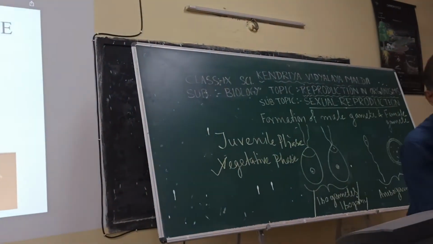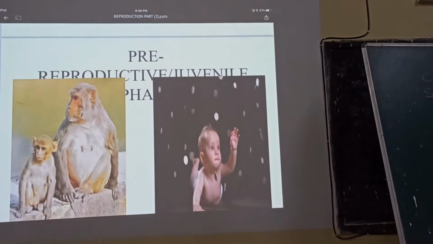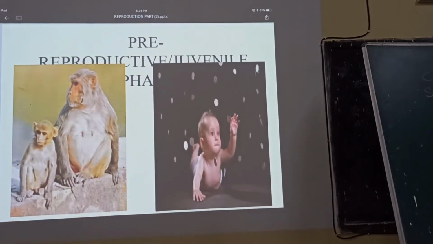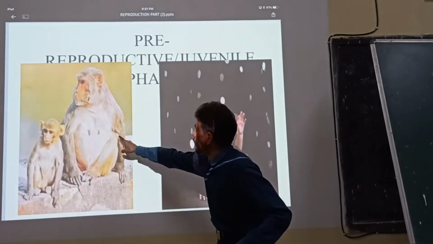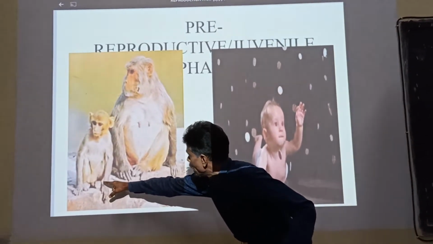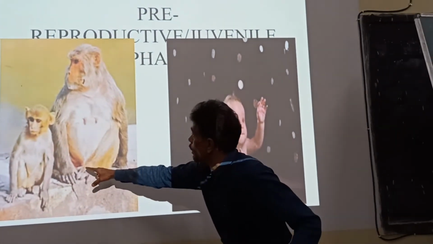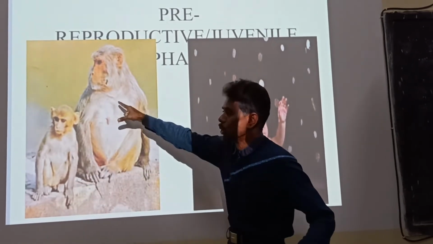In case of animal, I will show you the clippings. See here, the baby monkey we have taken and the mature one. Before this monkey attains the reproductive phase, it has to grow and mature.